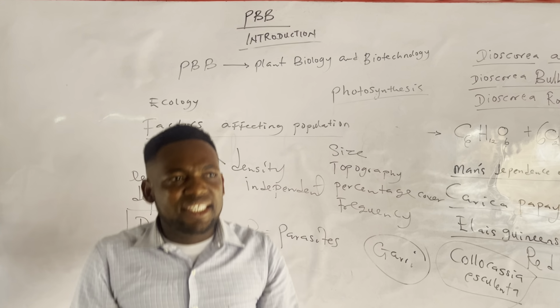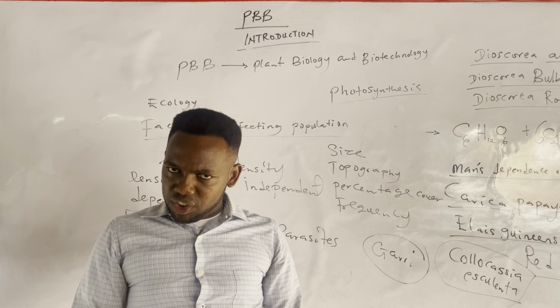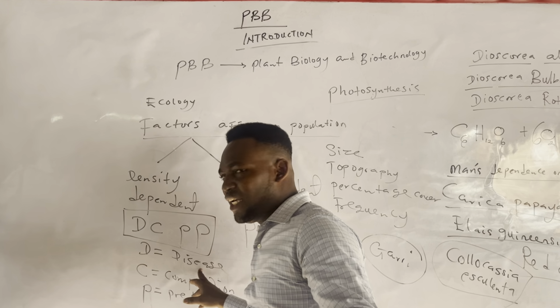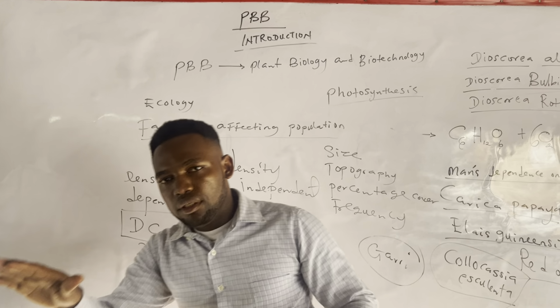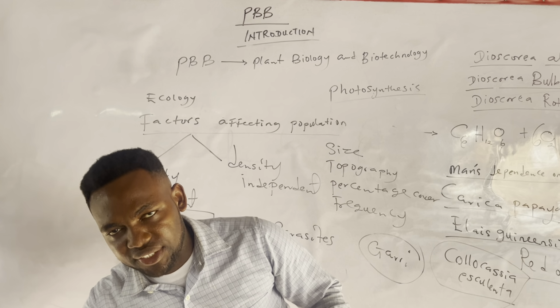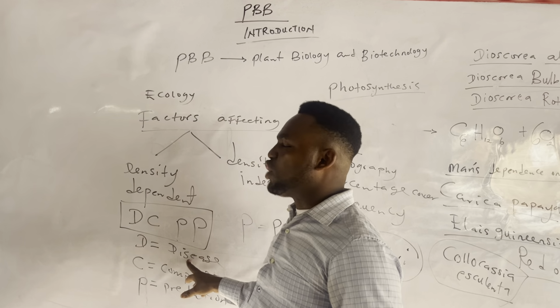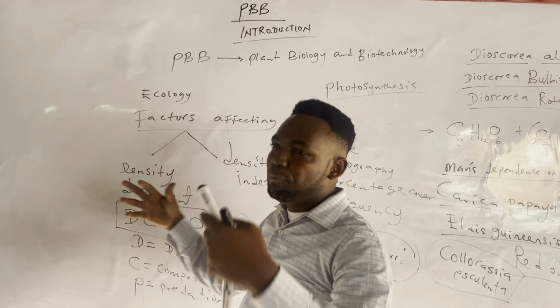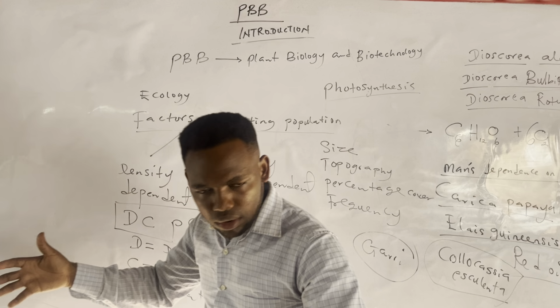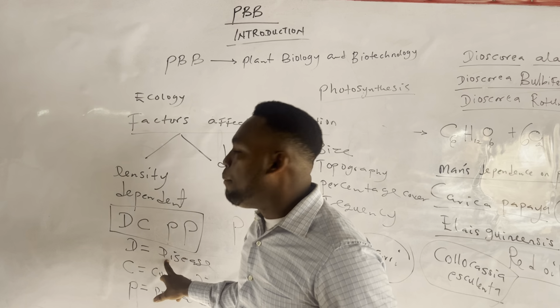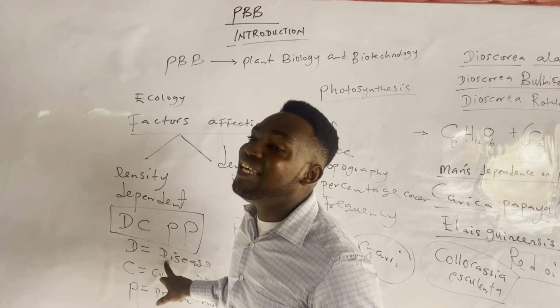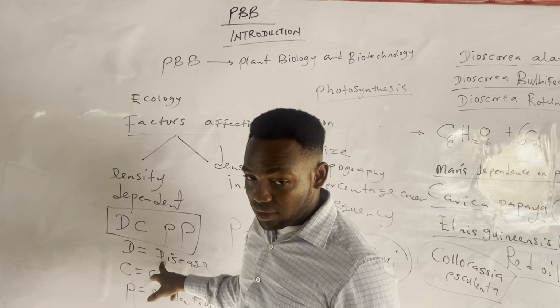So, an increase in density of a population means an increase in disease, and the population will be reduced. Are you seeing it now? When disease comes, it spreads faster when the population is large. Does it depend on density? Yes, it depends on density.